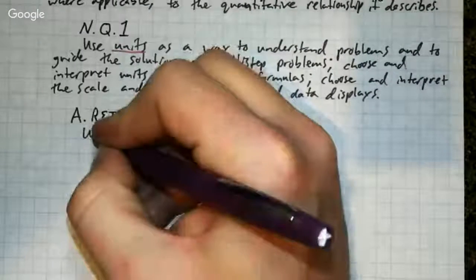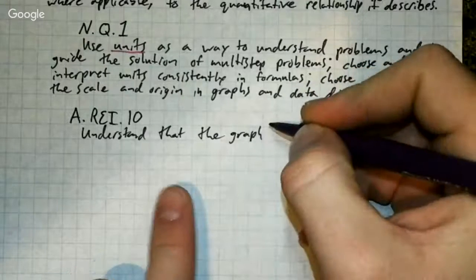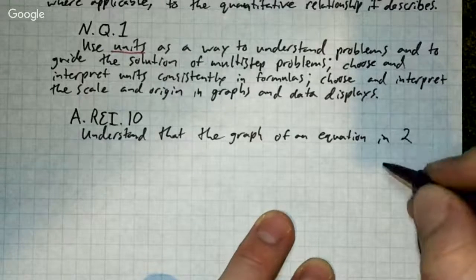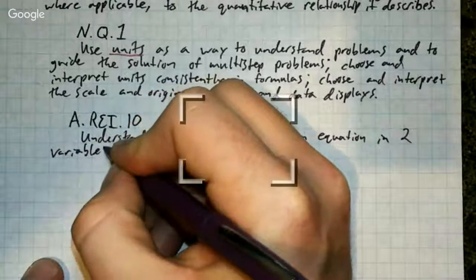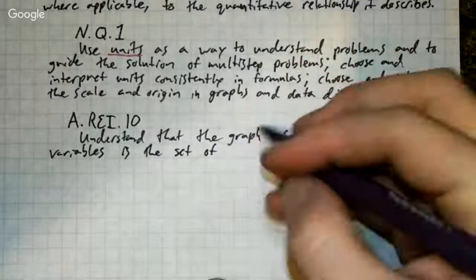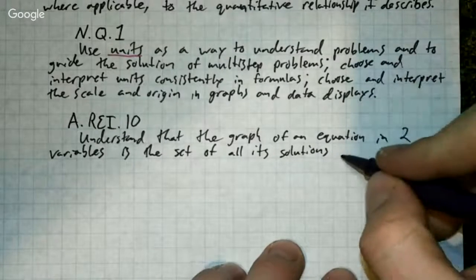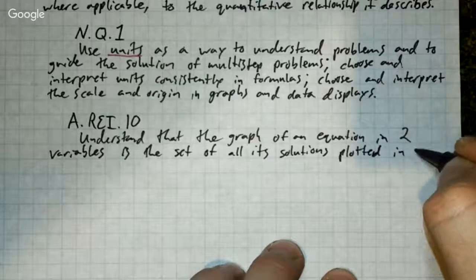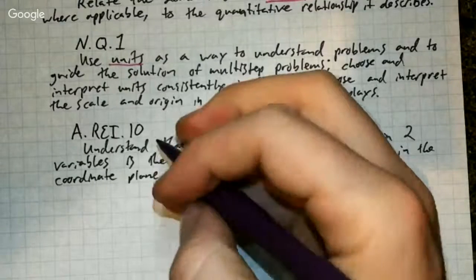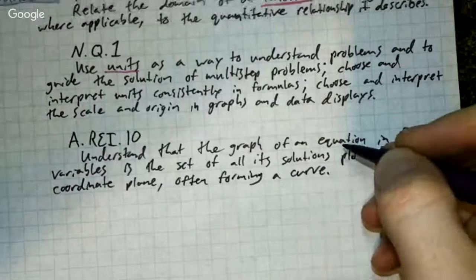Understand that the graph of an equation in 2 variables is the set of all its solutions plotted in the coordinate plane, often forming a curve. Okay, so we've used this one before.